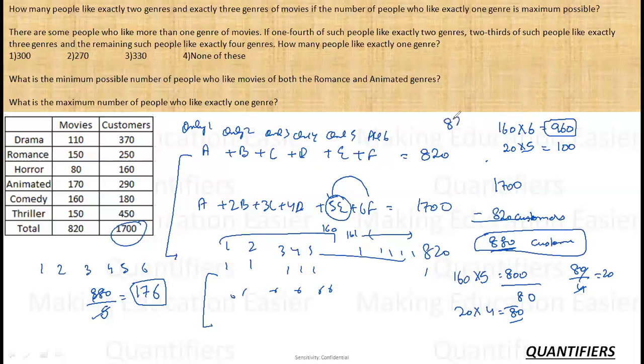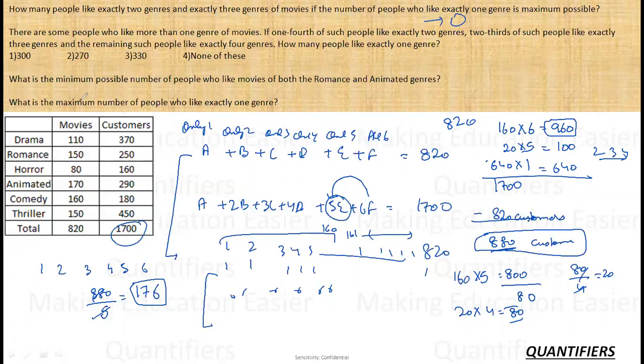So my leftover people, that is 160 and 20, 180. The total people were 820. So leftover are 640. 640 people have only 1. So the maximum number of people who like exactly 1 genre is 640. And in this way, people with 6 genres is 160. People with 5 genres is 20. Means people with 3, 4 and 5 genres are 0, 0, 0. People with 2, 3 and 4 genres are 0, 0, 0. Right. So the total of people with exactly 2 or 3 genres is 0. In which case, in the case when 1 is maximized.